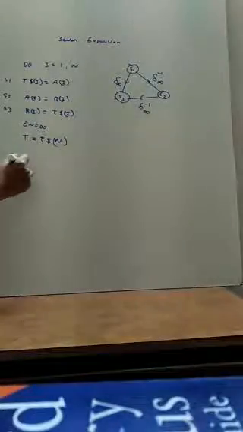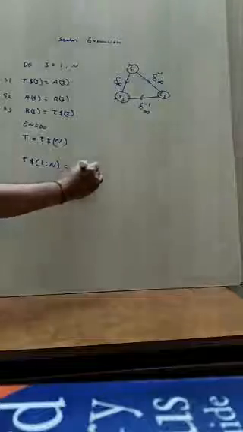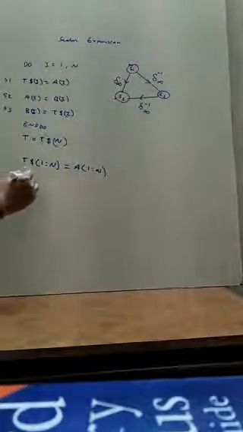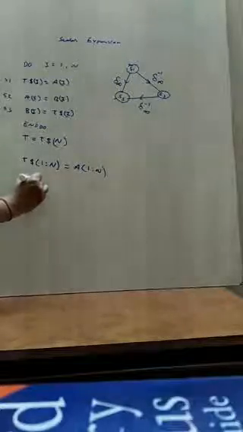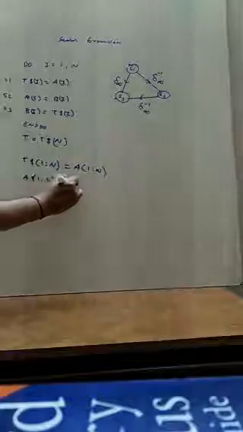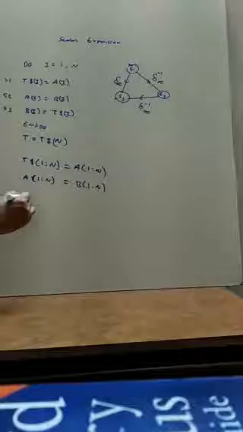After vectorization of this loop, you will get these instructions: T$1 to n is equal to A of 1 to n. The second instruction is A of 1 to n is equal to B of 1 to n.